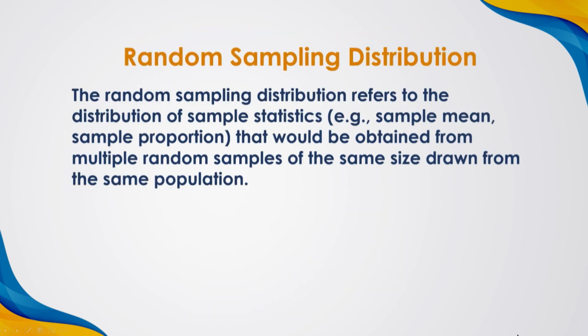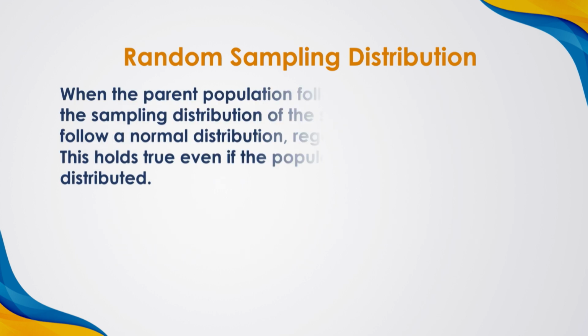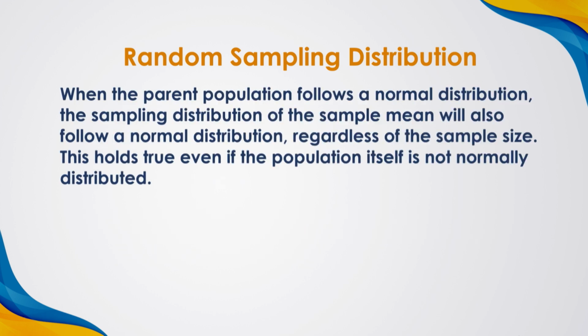The random sampling distribution refers to the distribution of a sample statistic, for example, sample mean or sample proportion, that would be obtained from multiple random samples of the same size drawn from the same population. In the case of the sample mean, the random sampling distribution represents the distribution of the sample means obtained from the population. When the parent population follows a normal distribution, the sampling distribution of the sample mean will also follow a normal distribution regardless of the sample size. This holds true even if the population itself is not normally distributed.